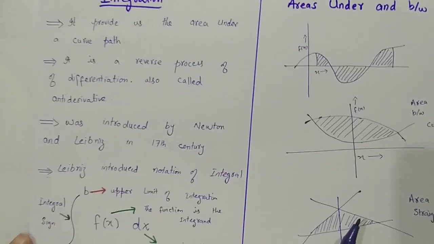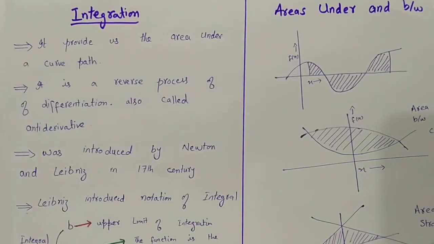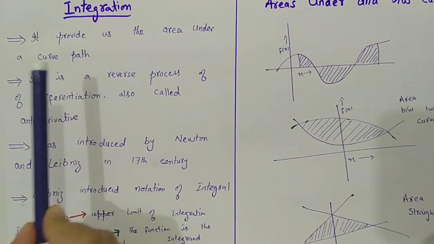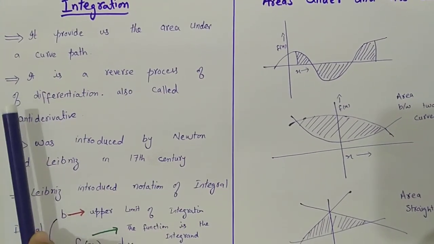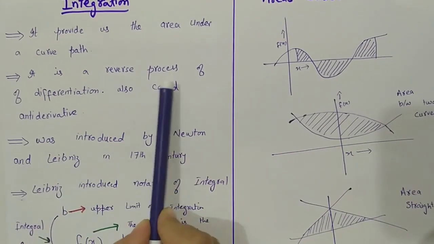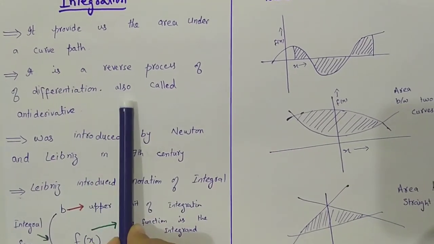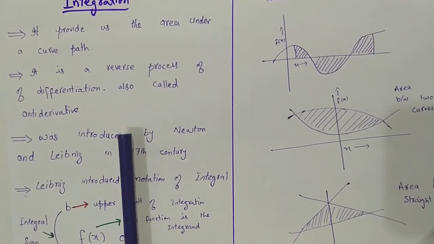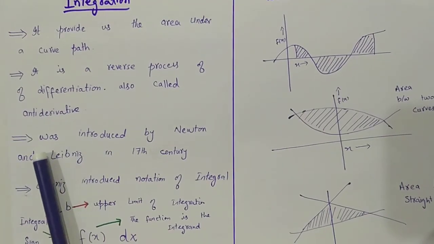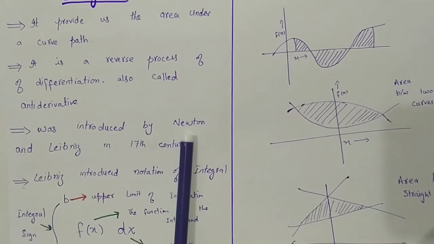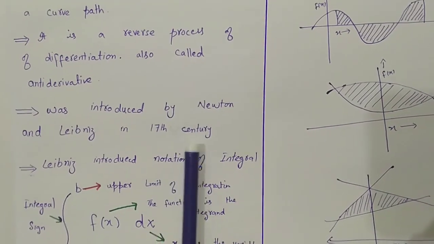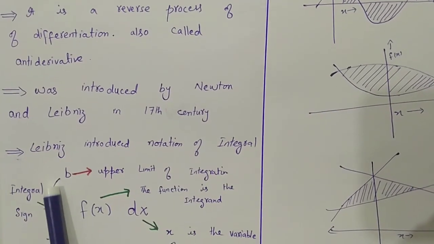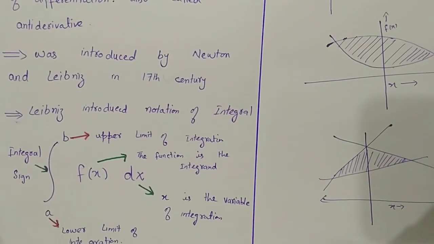Now, integration provides us the area under a curve, which was a very big problem before the 17th century. It is a reverse process of differentiation, and it is also called the antiderivative, which we have proved in the previous slide. It was introduced by Newton and Leibniz in the 17th century. Leibniz introduced the notation of the integral like this.